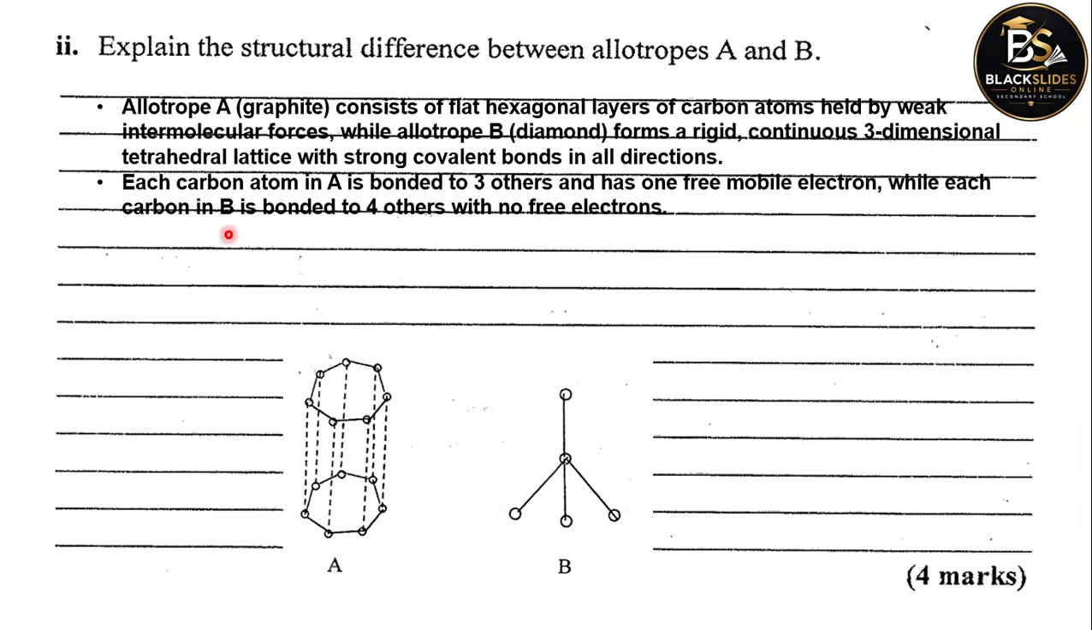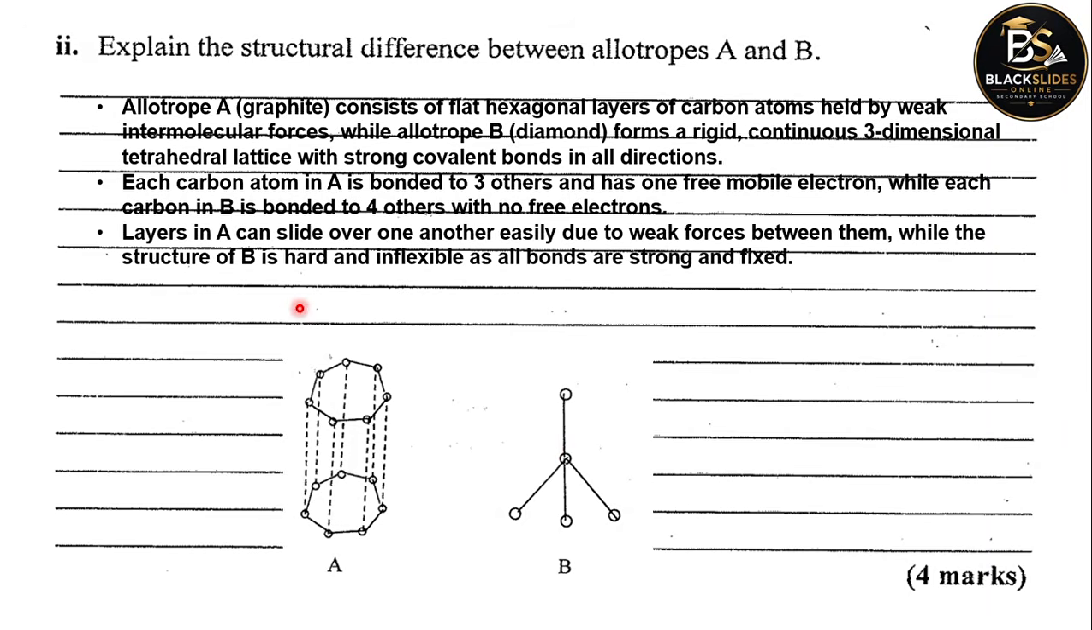Alright, so we are saying each carbon atom in A, which is graphite, is bonded to 3 others and has 1 free mobile electron. This is the reason why graphite conducts electricity, because of that free mobile electron, while each carbon in B, in the diamond, is bonded to 4 others with no free electrons. For example, if you look at this carbon here, it's bonded to 1, 2, 3, 4. This is why diamond doesn't conduct electricity, because of the lack of free electrons.